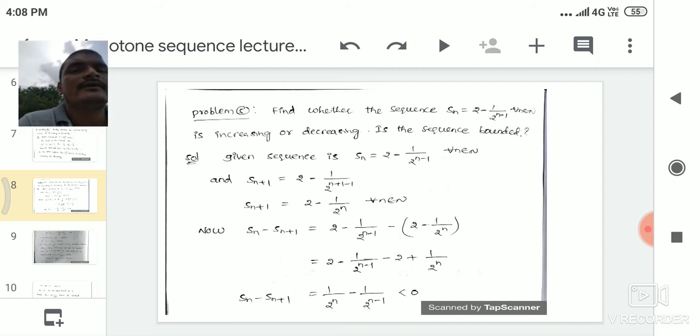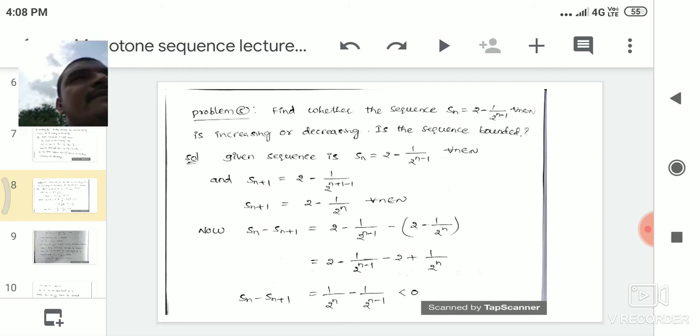So now Sn minus Sn plus 1 is equal to, what is Sn here? 2 minus 1 by 2 power n minus 1, minus Sn plus 1, which is 2 minus 1 by 2 power n. So 2 minus 1 by 2 power n minus 1, here minus of 2 minus is minus 2 plus 1 by 2 power n. Here 2 gets cancelled, 1 by 2 power n minus 1 by 2 power n minus 1. Here 1 by 2 power n is nothing but the nth term of the sequence.